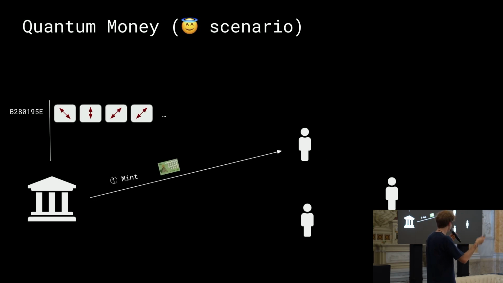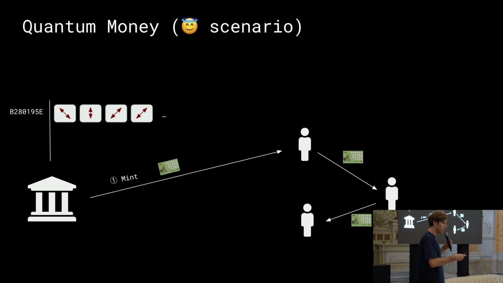This quantum state will be embedded in a banknote, will be created, will be minted, will be passed to some user, and this person is gonna exchange the banknote. For example, they will buy things at the supermarket, pay with this banknote, and then this banknote might end up in the hands of someone else.